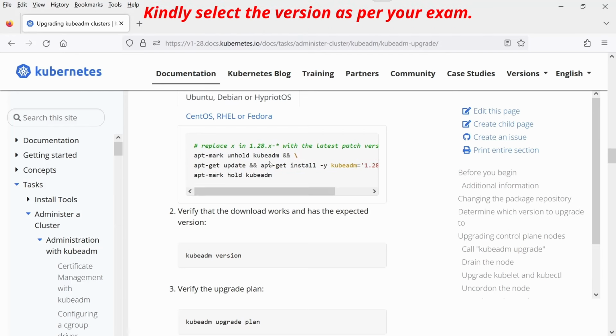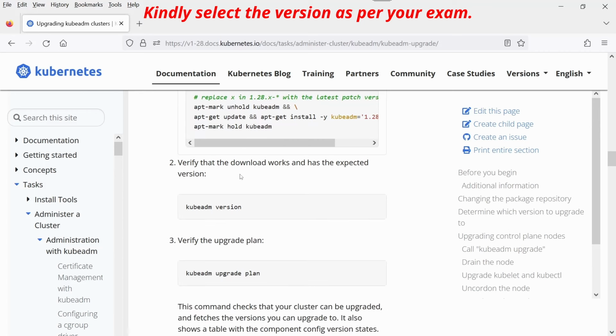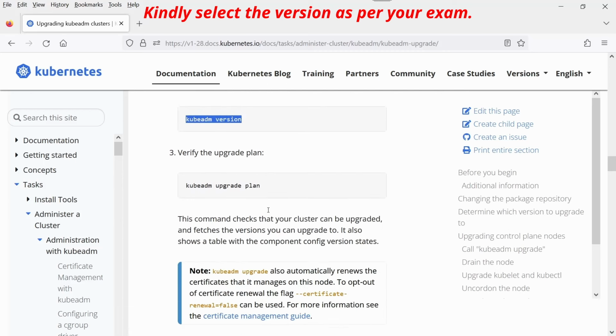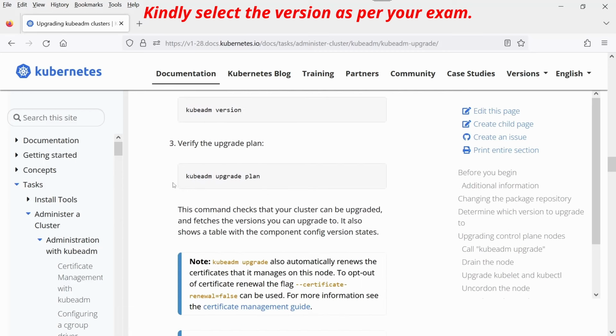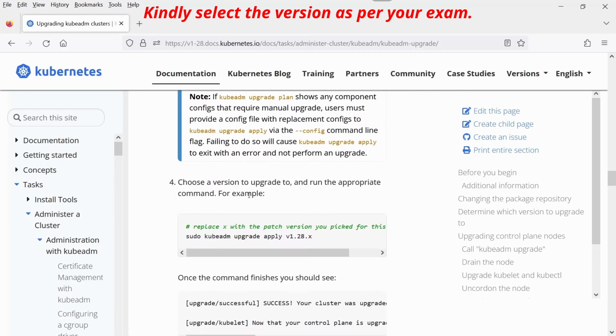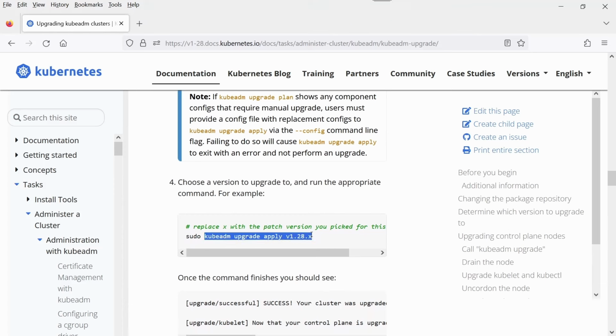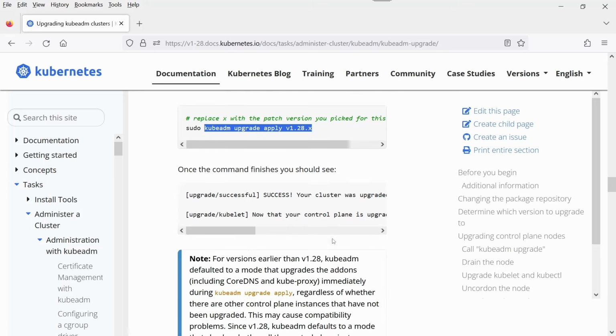Modify this value and then paste it. Here it is also mentioned to replace x with your version. Verify the download with kubeadm version. Verify with kubeadm upgrade plan, and then kubeadm upgrade apply with whatever version you have been given in the exam.